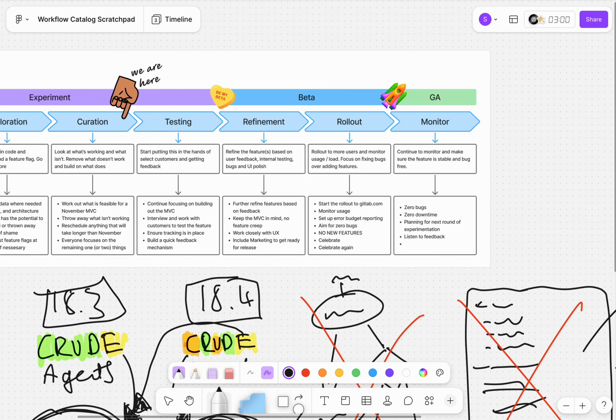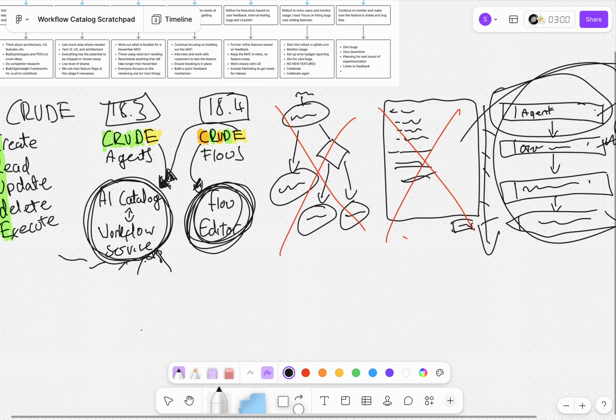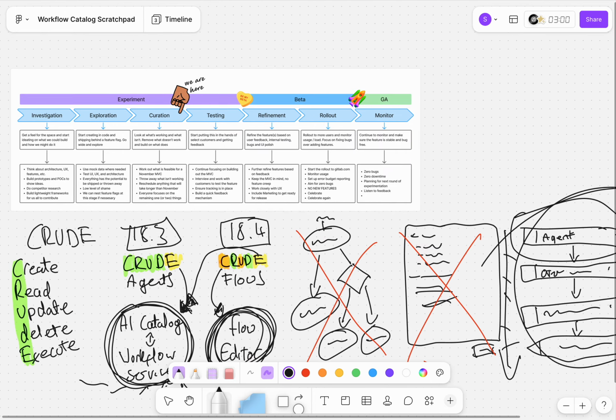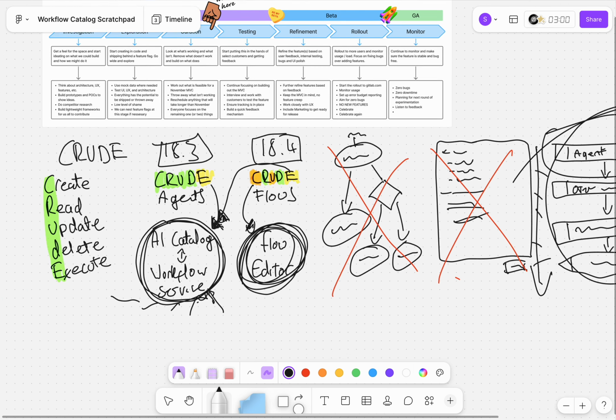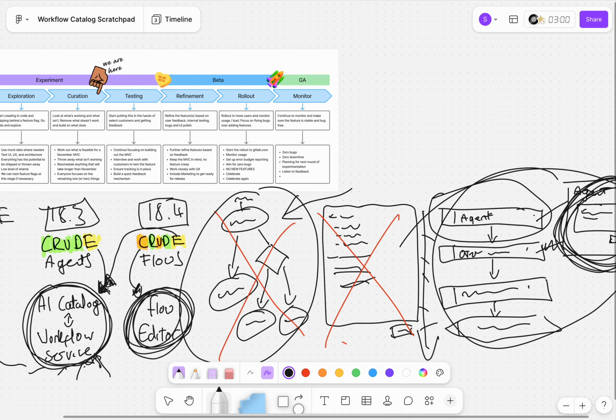And then when we move into these phases, the testing, the refinement, the rollout, we can improve on this design and eventually get this proper node-based design. But if we shoot for this now, we're going to miss November. It's not feasible. And shooting for this one, while it's simpler in the UI, it's actually probably more complicated to translate it into what the backend wants. So we'll skip that too. This is what we're focusing on. Let's build this.